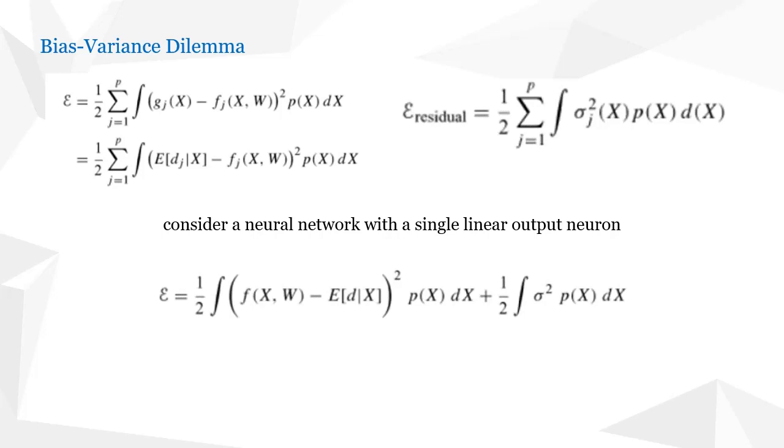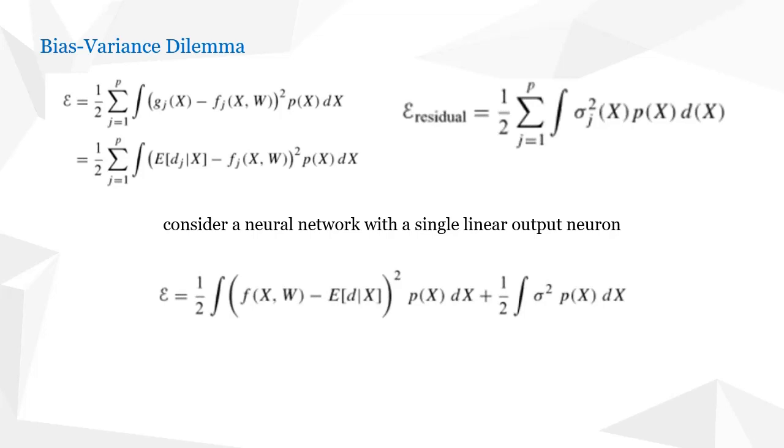That will be equal to half into integral of f of x comma w minus expectation of d given x whole square into p of x into dx plus half integral sigma square p of x into dx. So this is the starting equation to understand the bias variance dilemma.